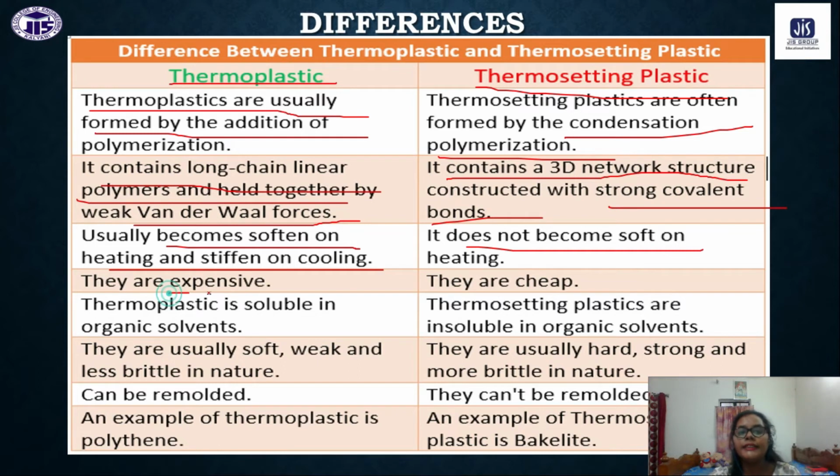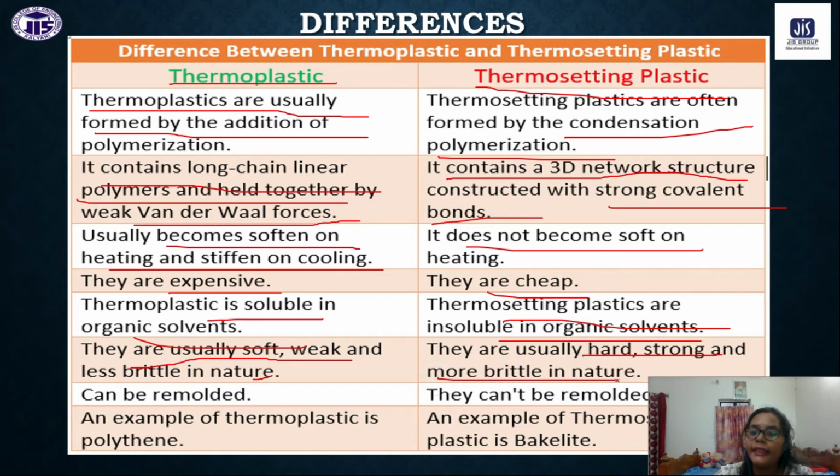Thermoplastics are generally expensive, but thermosetting plastics are cheap. Thermoplastic is soluble in organic solvents, and thermosetting plastics are generally insoluble in organic solvents. Thermoplastics are usually soft, weak, and less brittle. But thermosetting plastics, as I told you, due to the network structure, are hard, strong, and brittle in nature. Thermoplastics can be remolded; thermosetting plastics cannot be remolded. An example of thermoplastic is polyethylene, and Bakelite is one example of a thermosetting polymer.